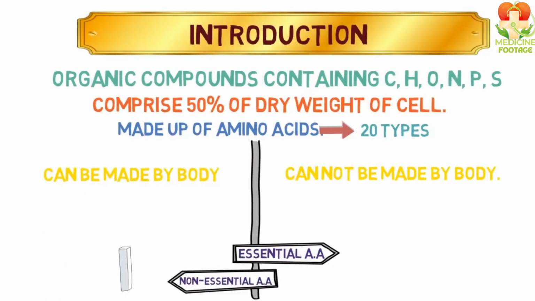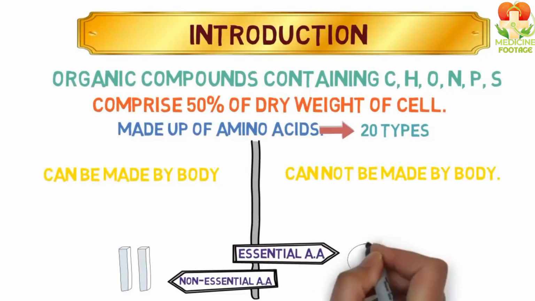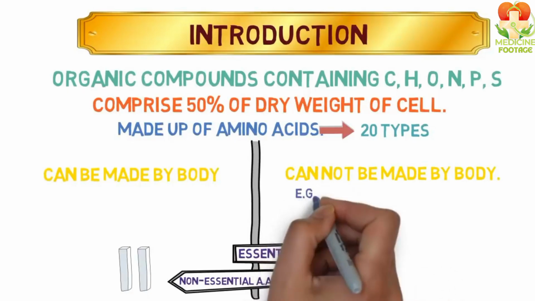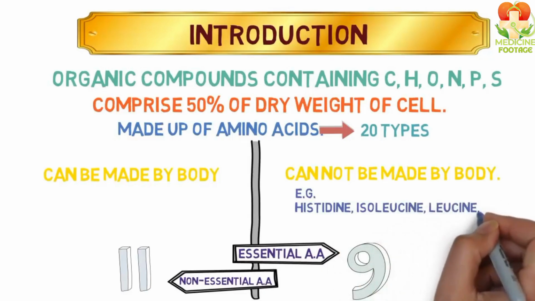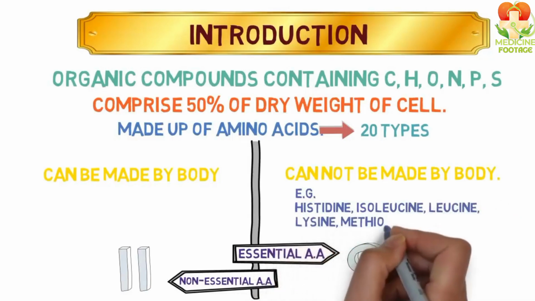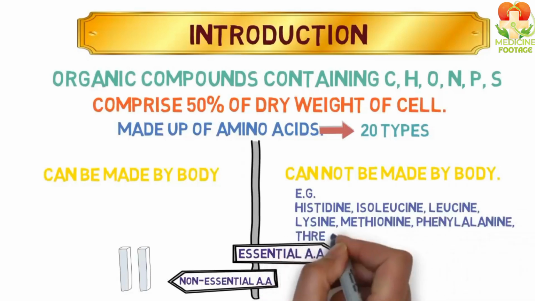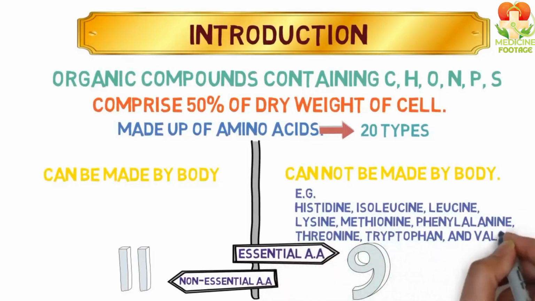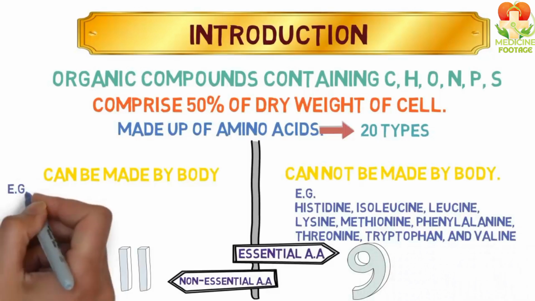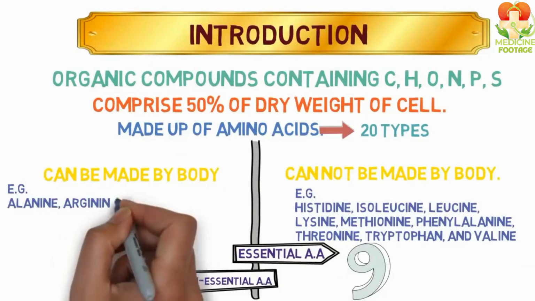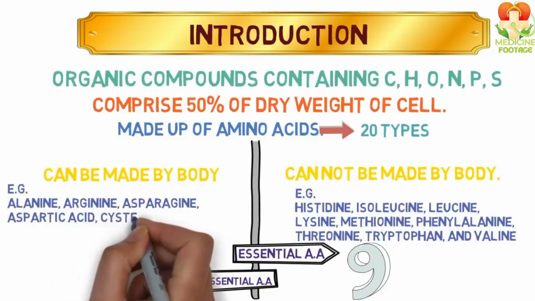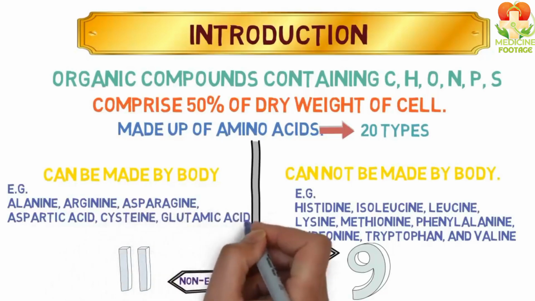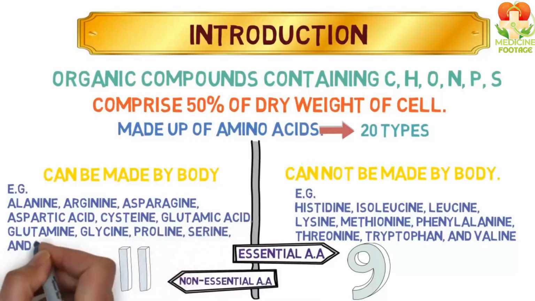Did you know that there are 11 non-essential amino acids and 9 essential amino acids? Examples of essential amino acids include histidine, isoleucine, leucine, phenylalanine, threonine, tryptophan, and valine. Examples of non-essential amino acids include alanine, arginine, asparagine, aspartic acid, cysteine, glutamic acid, glutamine, and proline.